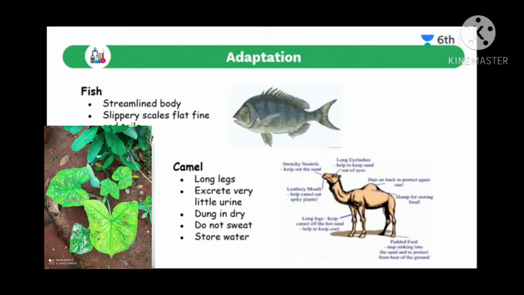Next, it has padded feet. Padded feet help it walk on sand very easily. We cannot walk on sand just like a camel. They do not use oxen or buffaloes in such conditions, in a desert, because they cannot walk easily.